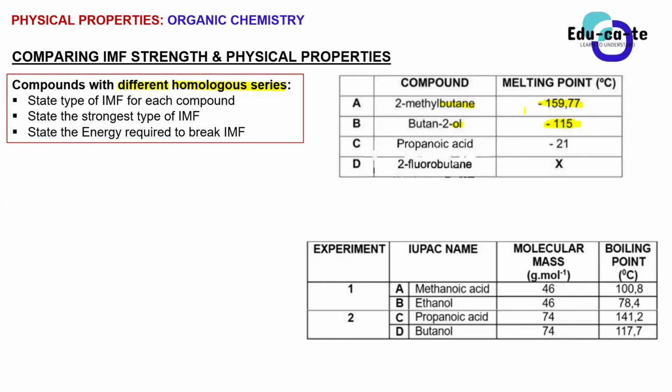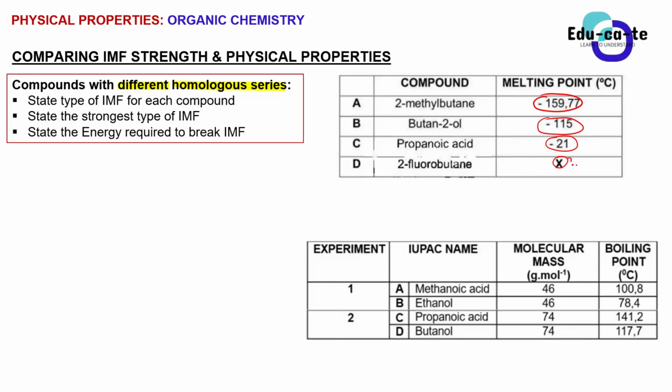Yes, Bandisile? Butan-2-ol has a higher melting point. Yes, butan-2-ol, guys. We are not doing theory here. You are looking at the table. You are looking at what is provided. You are provided with melting points of each and every compound here, guys. You must be alert. We have got 2-methyl-butane, which is our compound A, having this melting point. Butan-2-ol is having this melting point. Propanoic acid is having this one, which is negative 21 degrees Celsius. And 2-fluorobutane, we don't know it, it is X.